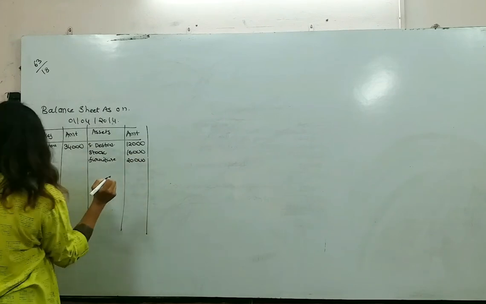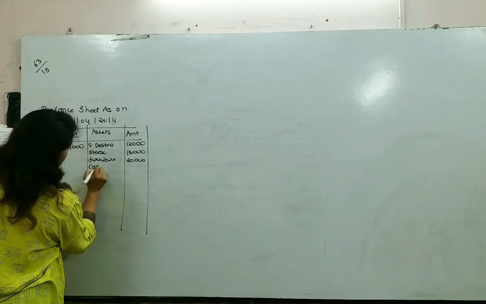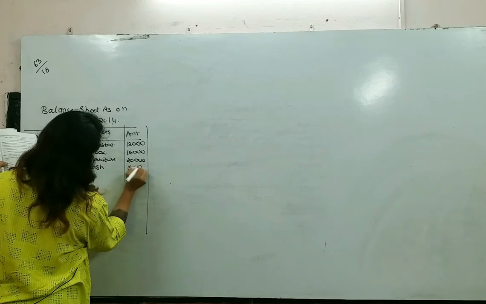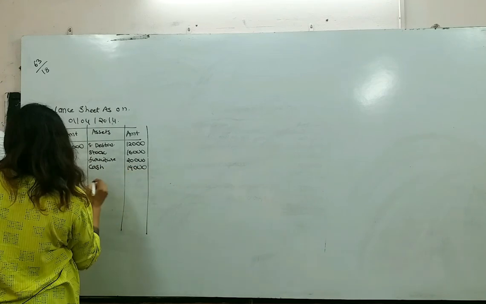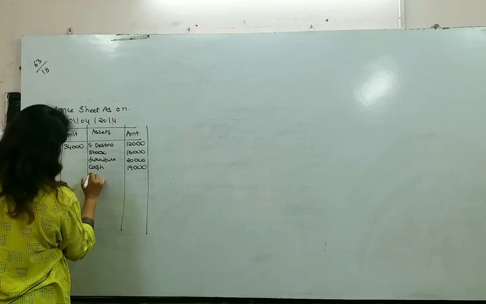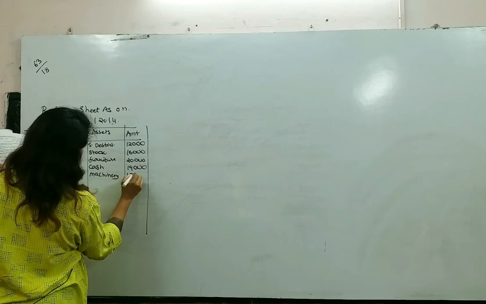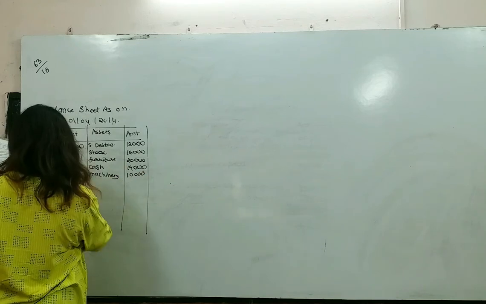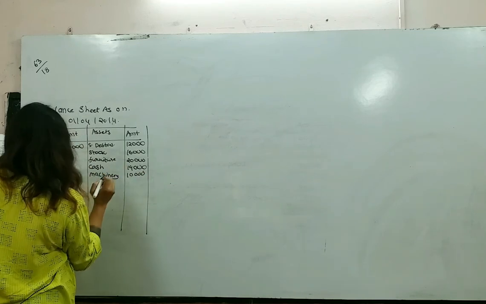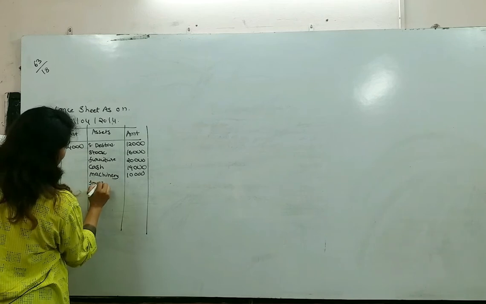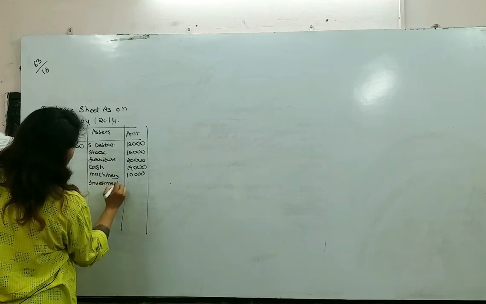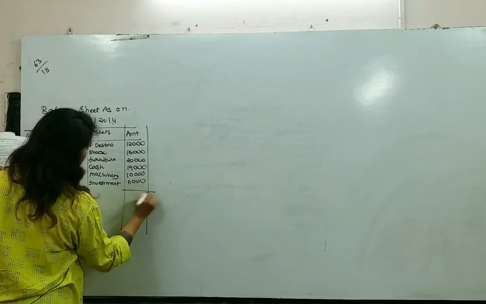Next is cash, balance sheet asset side, 19,000. Machinery 10,000. Next, what are we having? Investments, 11,000.